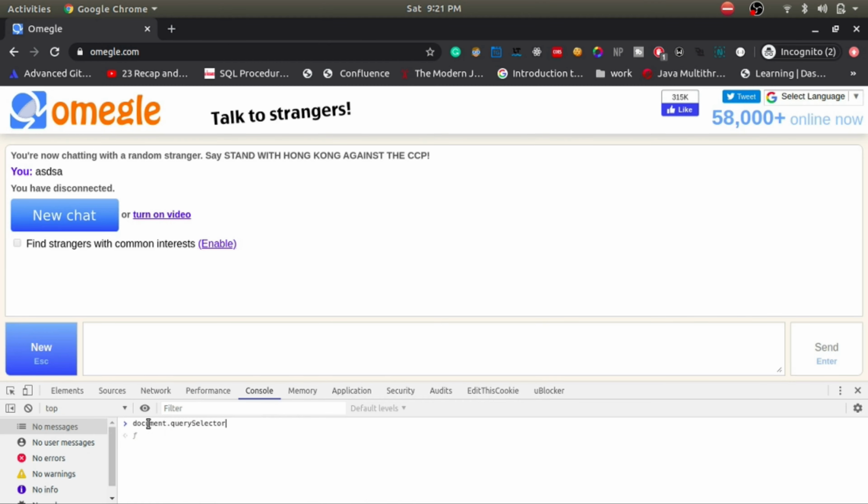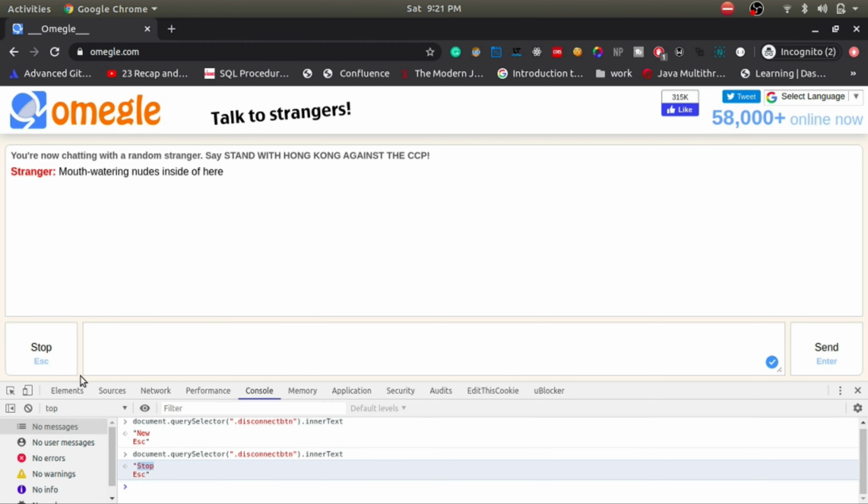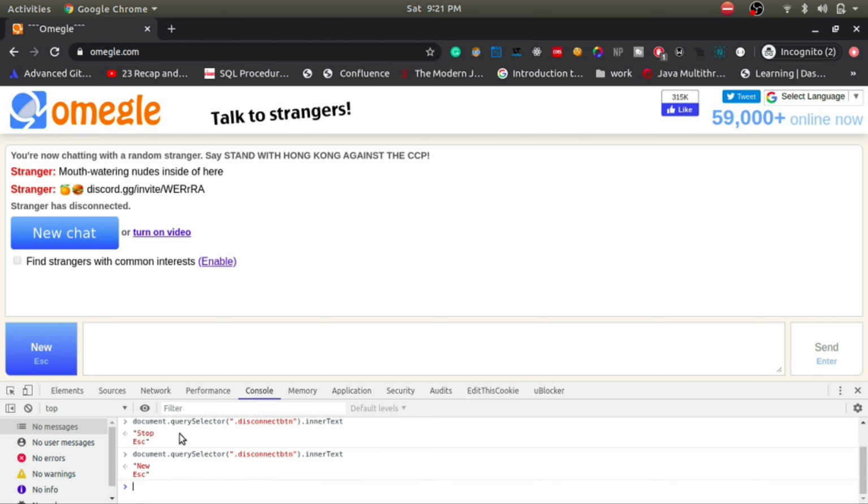Query selector. As you can see, the name of this button is disconnect button. I have to do what? I have to get the inner text. Now you can see that I'm getting new here, right? Now you can see I am getting stop here. Now you can see I am getting really in here. Document.